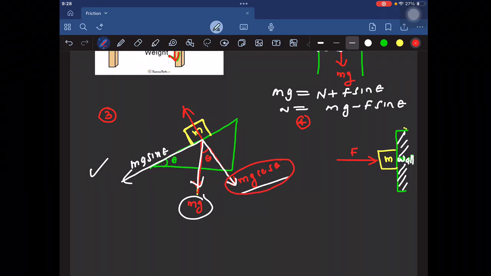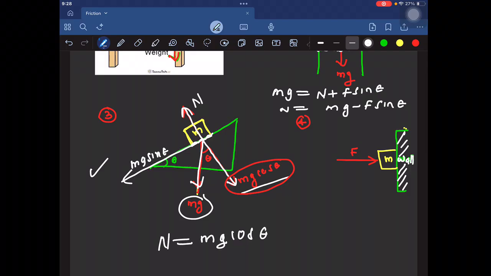Okay, so we have learned how to determine the direction of friction, and also how to calculate the normal force. Now we know that limiting friction is equal to mu s into N, and kinetic friction is equal to mu k into N. If in a problem mu s and mu k are not mentioned separately, both limiting and kinetic friction will be equal to mu into N. And static friction is always equal to the applied force.